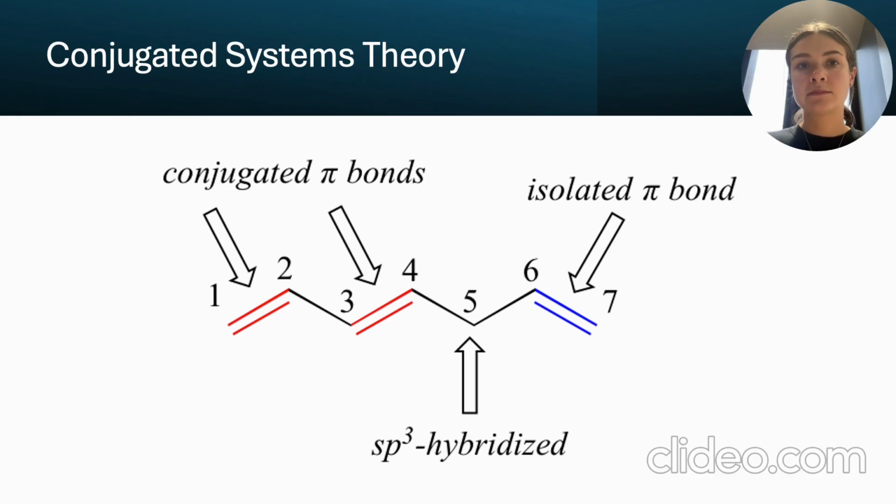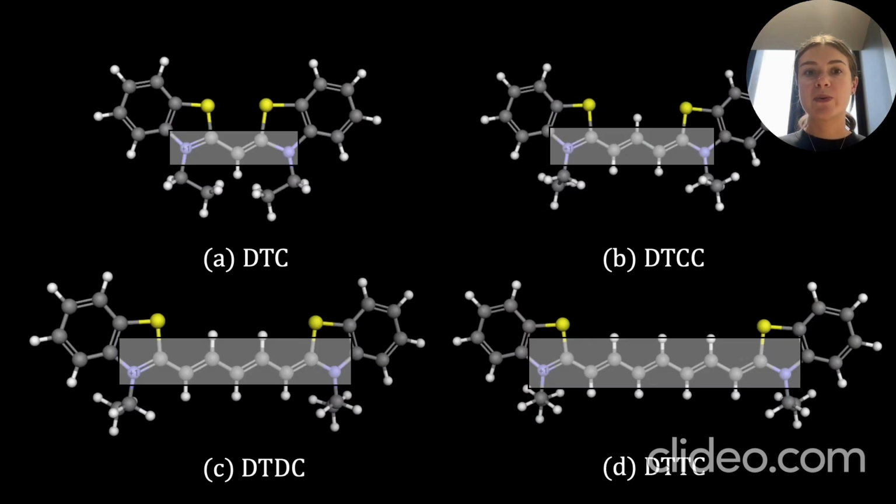Here's another illustration showing the 4 dye molecules we're investigating. The boxes highlight where the conjugated system is in each molecule. As you can see, DTC has the shortest conjugated system, while DTTC has the longest. So based on my hypothesis, the length of the conjugated system should directly impact the energy gap. Since DTC has the shortest conjugation, it will have a larger energy gap and should absorb light at shorter wavelengths. On the other hand, DTTC will have the longest conjugated system, and therefore a smaller energy gap, and should absorb light at a longer wavelength.